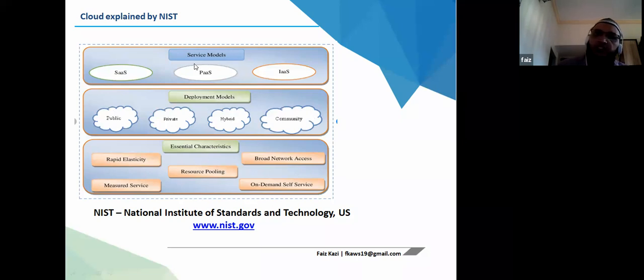And then based on this, a minimum of three service models were there, like I told you, the as-a-service models: software as a service, platform as a service, and infrastructure as a service. I'll share this website link for NIST. It is not only about cloud, it is for all the networking, servers, security, whatever guidelines you see in terms of IEEE and compliance guidelines. You will find it in NIST.